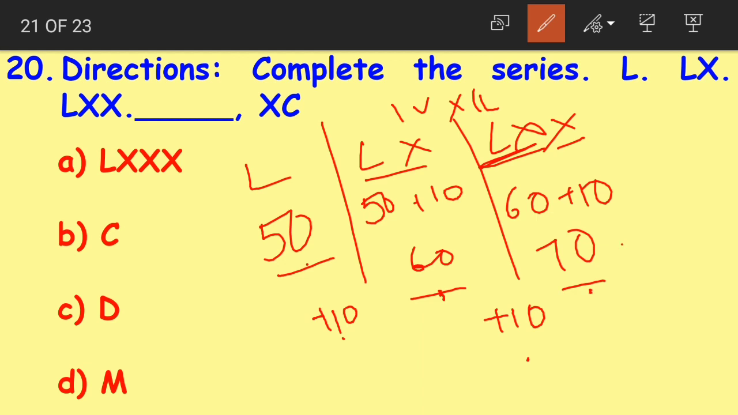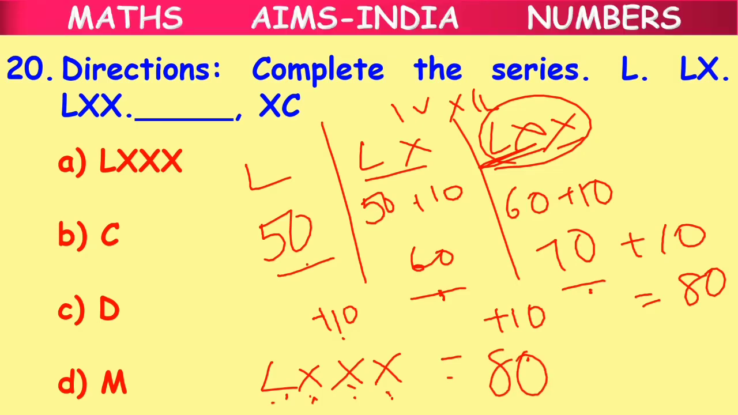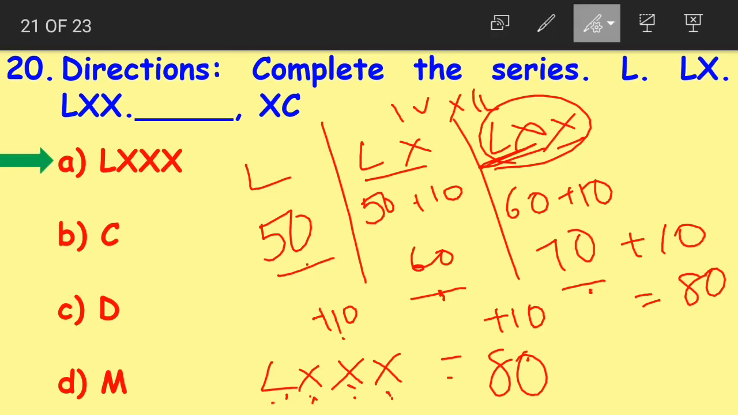So the next number should be what? 70 plus 10, 80. We already have 70 here, LXX. Now how can we add 10 to this children? Yes, we simply add another X. LXXX becomes 50 plus 10 plus 10 plus 10 which is equal to 80. Now the correct answer here is option A, LXXX.